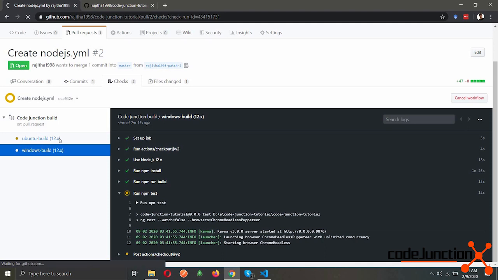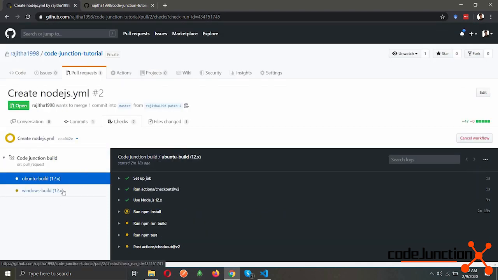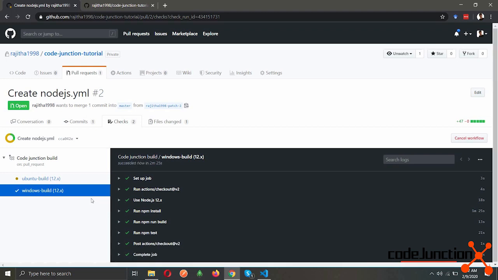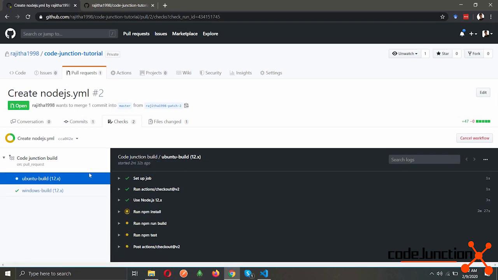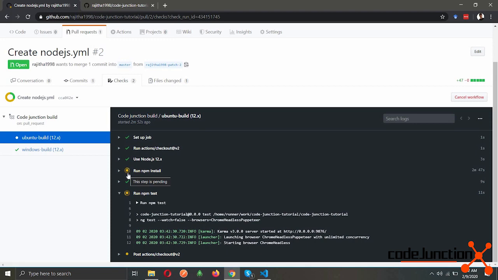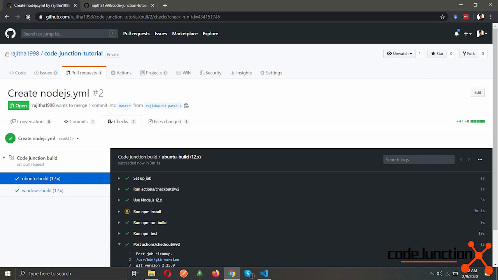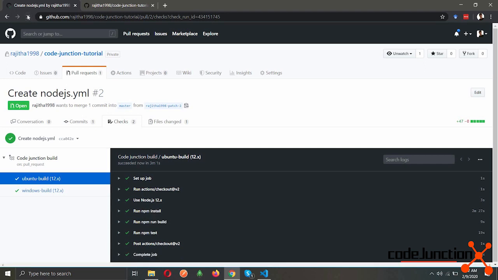Tests succeeded. Yeah, the Windows build is successful, and we are waiting for the Ubuntu build. And the Ubuntu build is also successful. So our Angular project succeeded the build and test in both Ubuntu and Windows environments.